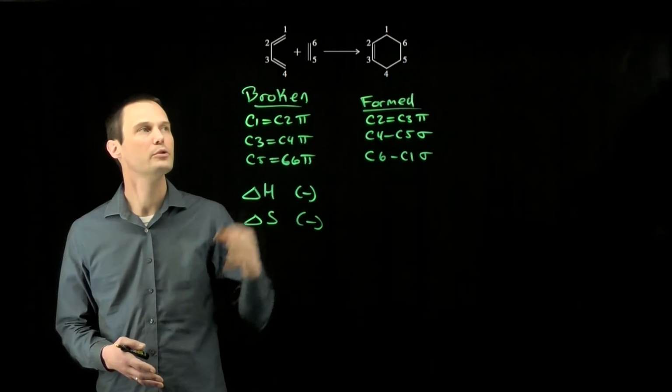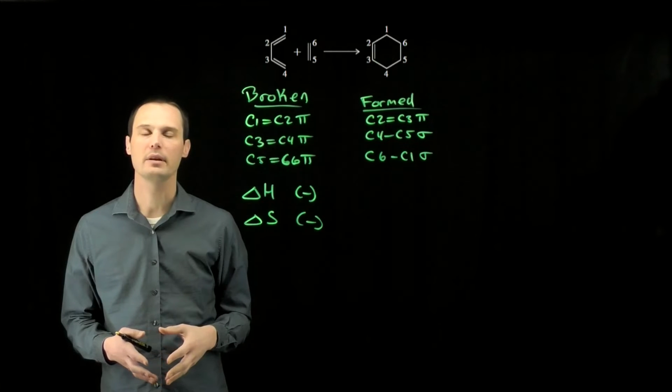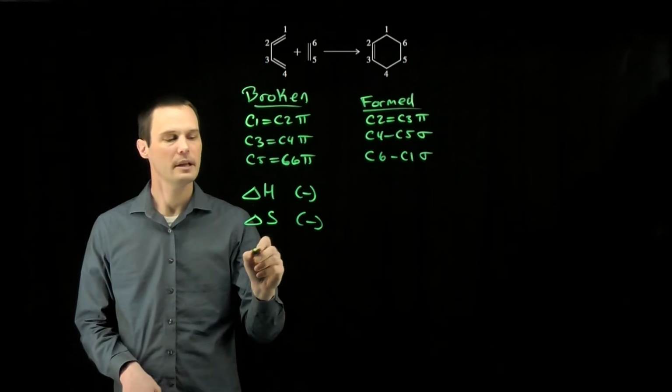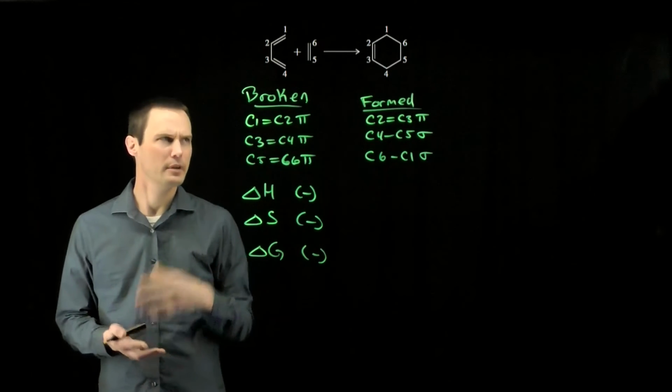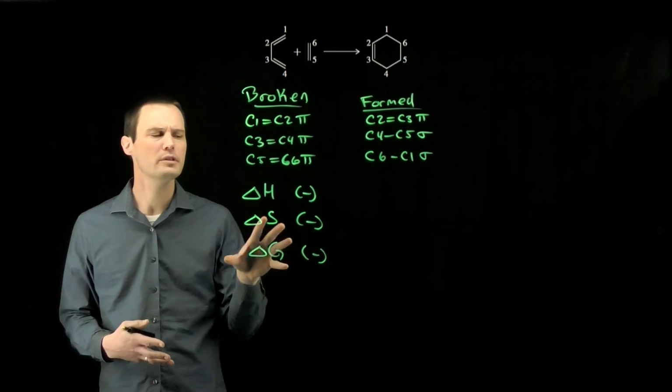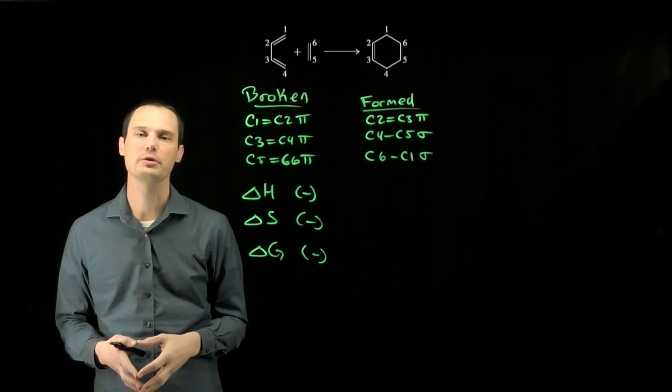This process is going from two molecules to one molecule. That would be a negative delta S and would make the delta S term unfavorable. Delta G then, we would expect it to be negative and favorable because this is a reaction that does occur, but it would depend on temperature since delta H and delta S are opposing each other in this particular example.